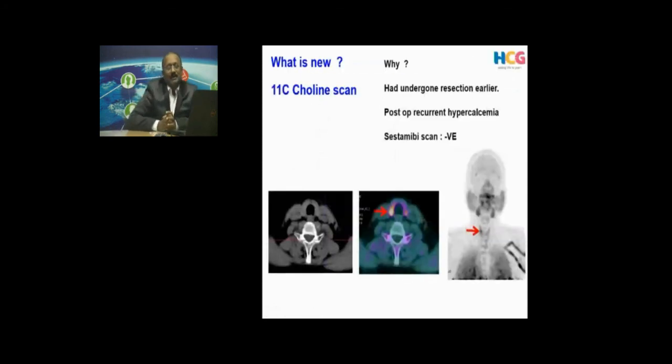Sometimes these routine scans will fail to identify hyperfunctioning parathyroid glands. This is where a PET scan will come in again, but it is a specialized PET scan, not a routine PET scan. Very few centers do this. It is called a choline scan. Here it is clearly identifying where it is. This was not identified in a routine scan, and this is how we are able to identify most of the hyperfunctioning parathyroid glands now, even though it is difficult to identify by CT and MR or a conventional Sestamibi scan.